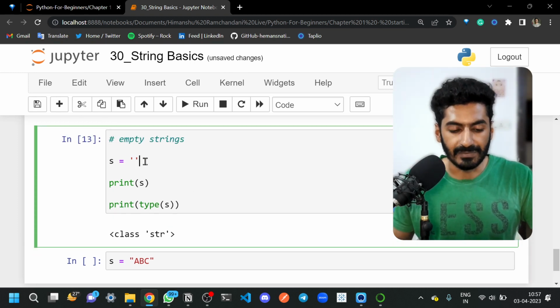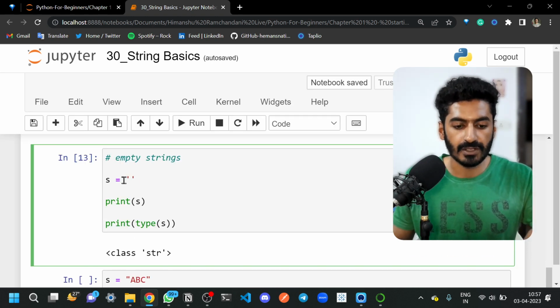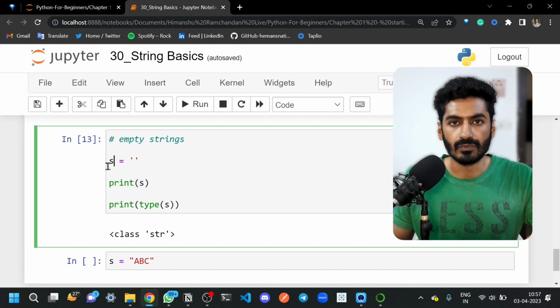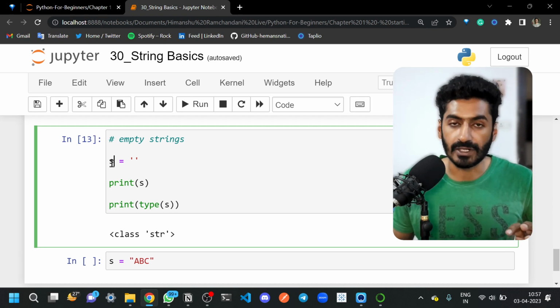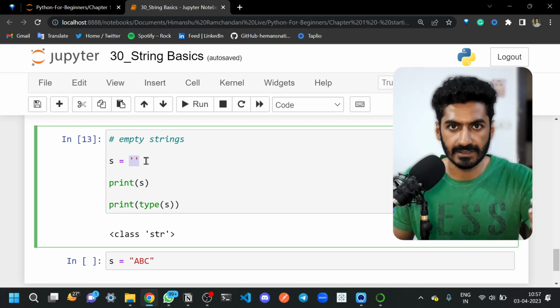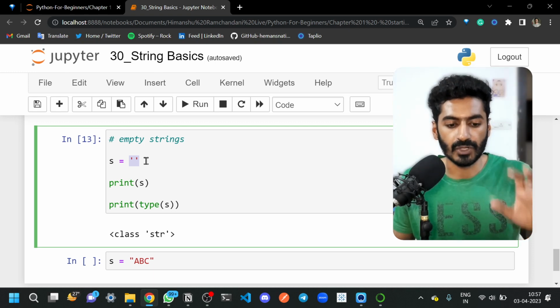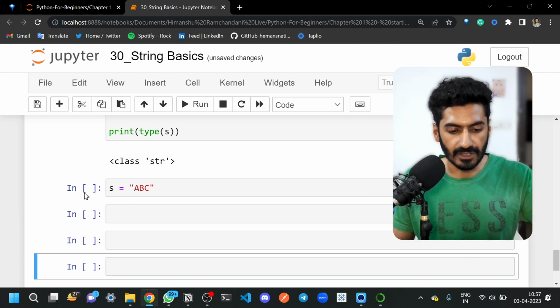Why are we using empty strings? Because we want all the properties of a string, so we just assign this empty string into a variable and this variable will be considered a string object. Now you can perform all the string operations on s. That's why we use an empty string, just like an empty list. Whenever you create an empty list, all the properties of the list object will be assigned to that variable and now you can use all the properties. So that's why we create it. This is how it works.